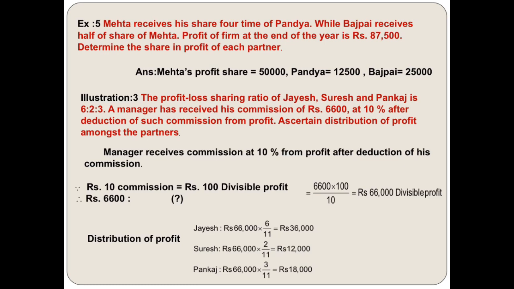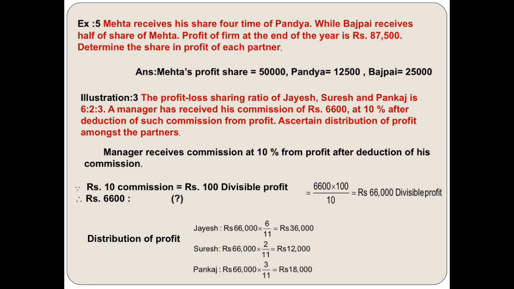So we simply put a step like this. If 10 rupees is commission, the profit amount is equal to 100. The commission of the manager is 6,600. So the amount of profit is equal to how much? Again, I repeat the statement. If 10 rupees is commission, divisible profit is equal to 100. Then if commission is 6,600, profit would be how much? So it would be 66,000. By cross multiplying 6,600 into 100 upon 10, the answer is 66,000 divisible profit.